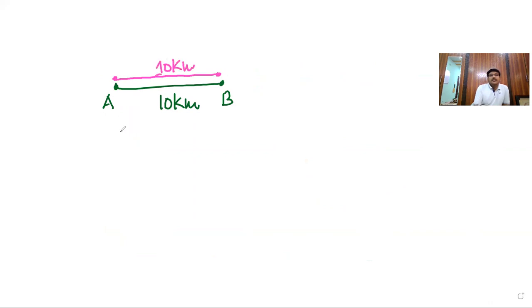Now, what is the distance? Distance is path length. A to B and B to A, so 10 plus 10, total distance is 20 kilometers.